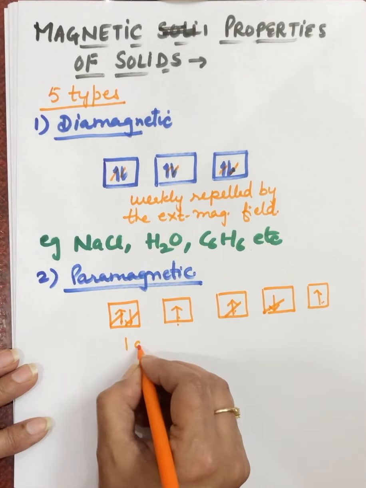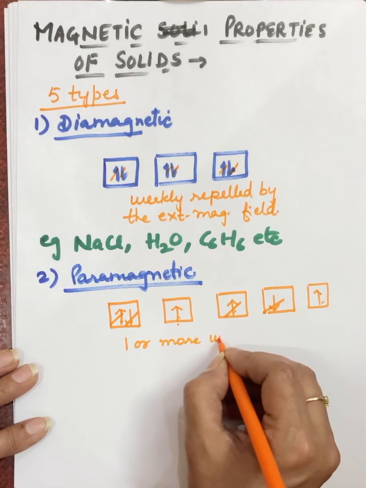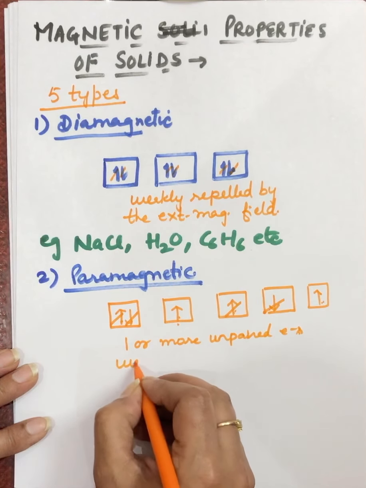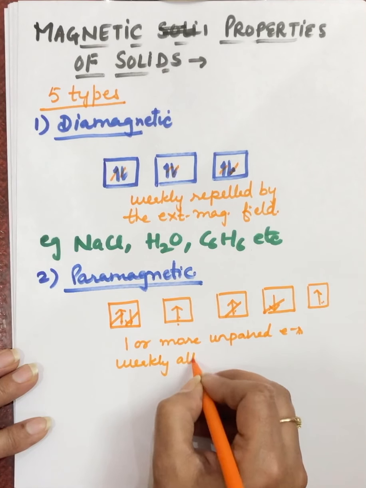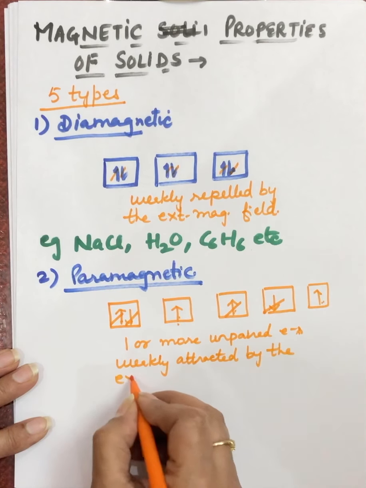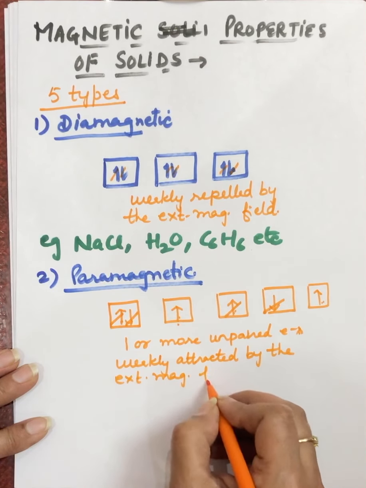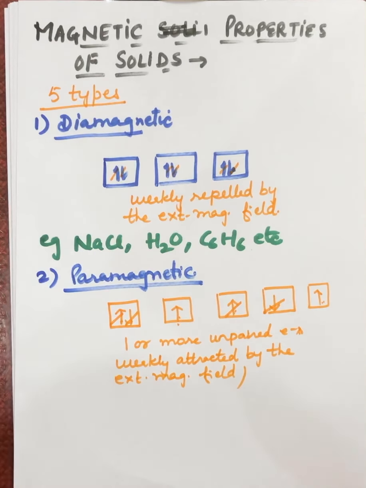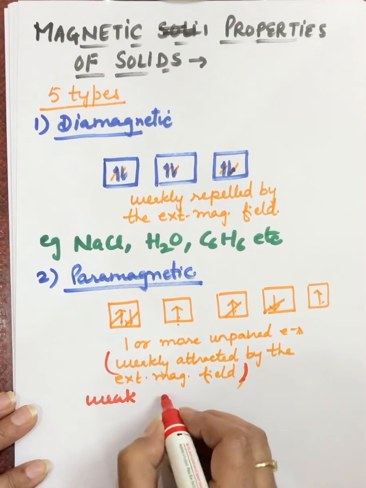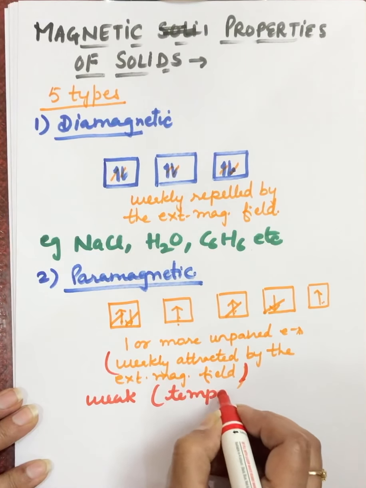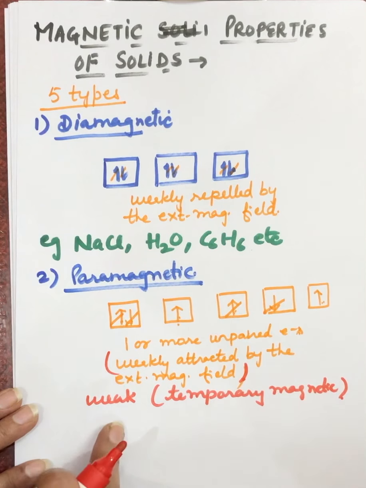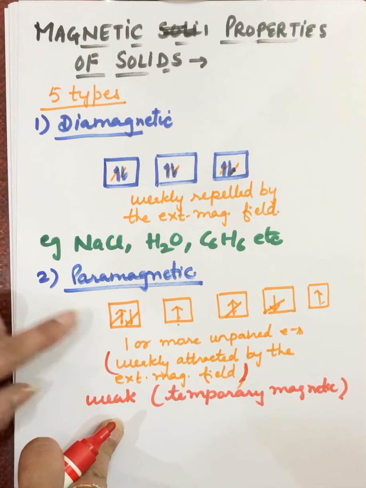This substance can have one or more unpaired electrons. So because of these unpaired electrons, it is weakly attracted, because fewer electrons are unpaired. So weakly attracted by the external magnetic field. And these substances are weak, or you can say temporary magnets. These are temporary magnets, and they lose their magnetism once we remove the external magnetic field.